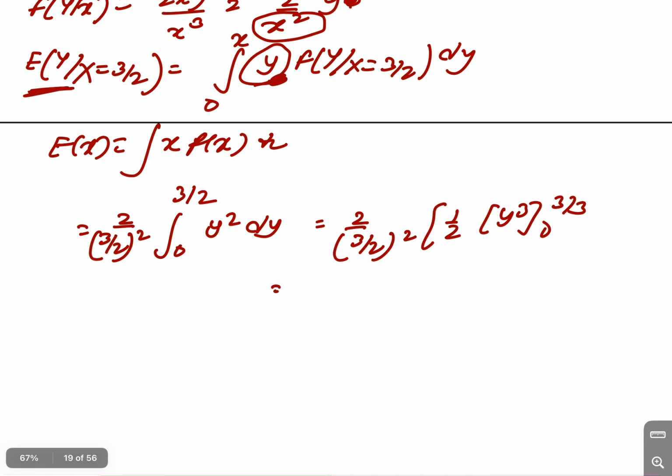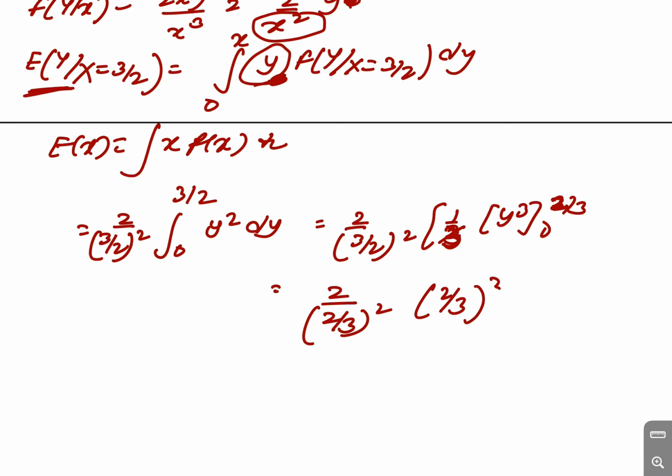Now if I put in 2 by 3 whole square, and this is 2 by 3, so 2 by 3 whole cube, and 1 by 3 is here, so the 3s cancel. Okay, so this is 4 by 9. So the expectation is 4 by 9.